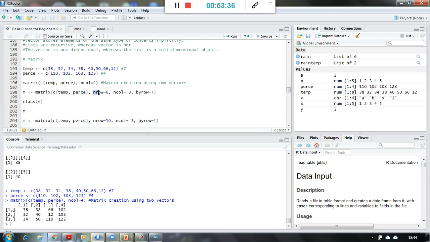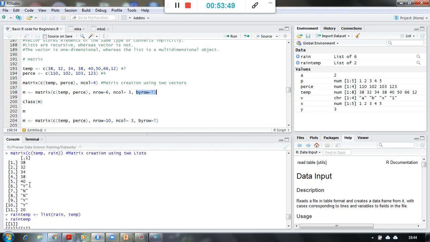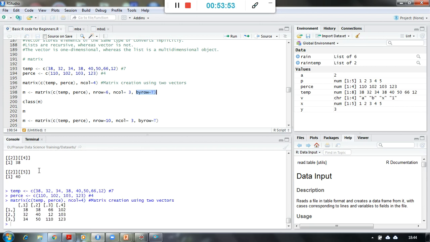Similarly, I can give how many rows I want and how many columns I want, and how it will be created. Will the numbers be arranged by row or by column? First of all, when we printed this, it was by column, right? Now I am saying it should be created by row.